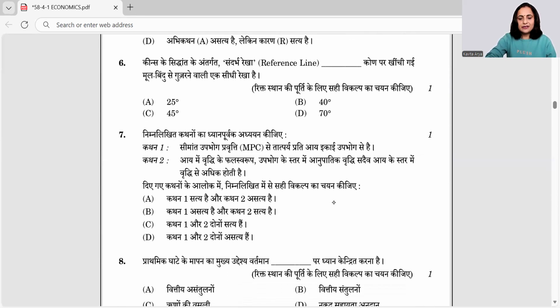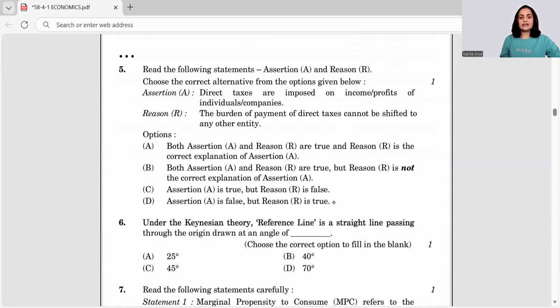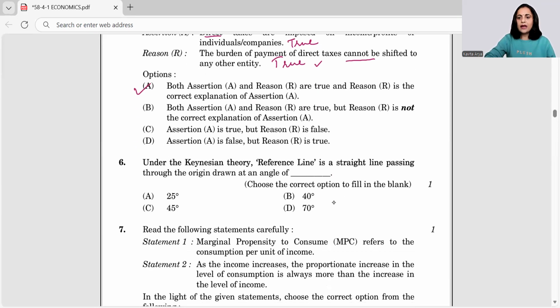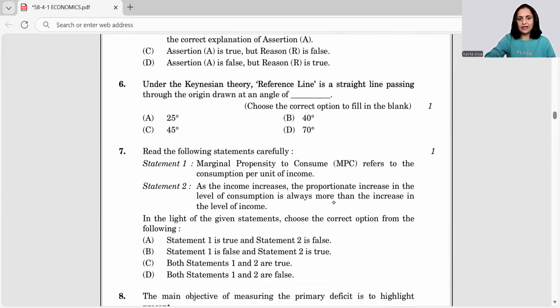Move ahead. The next question is assertion and reasoning. Let's read it carefully. Direct taxes are imposed on the incomes or profits of individuals and companies. Yes, this is true. The burden of payment of direct taxes can't be shifted to any other entity. That's also true, and that also gives the reason. That's why we say direct tax, because it's paid by the one on whom it is imposed. It cannot be shifted. So my answer becomes A: the assertion and reason both are true, and R is the correct explanation of A.